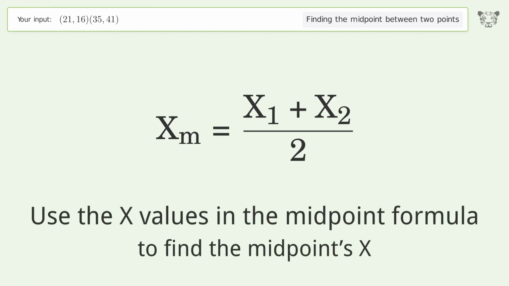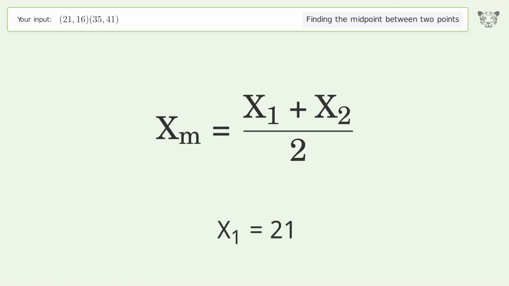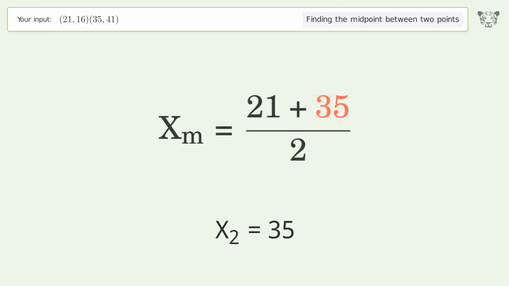Use the x values in the midpoint formula to find the midpoints x. x1 equals 21. x2 equals 35. Simplify the arithmetic.